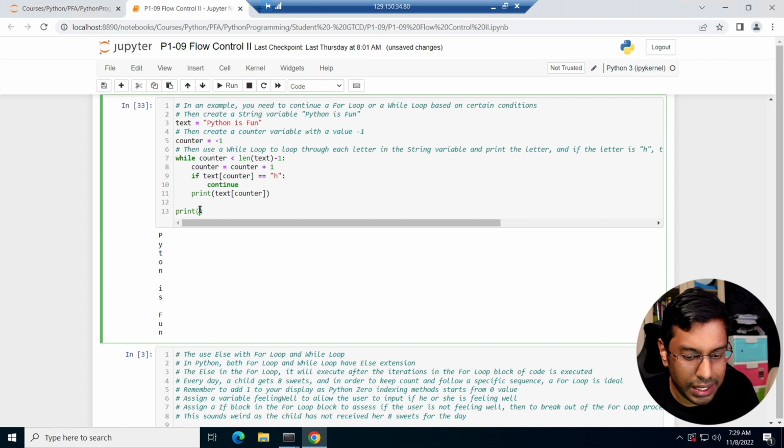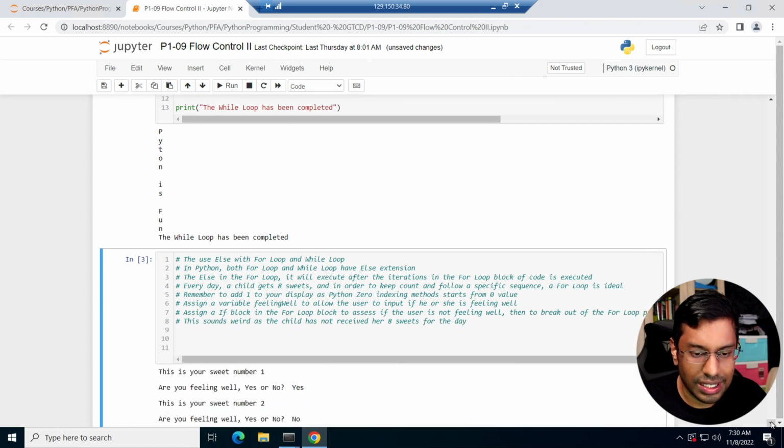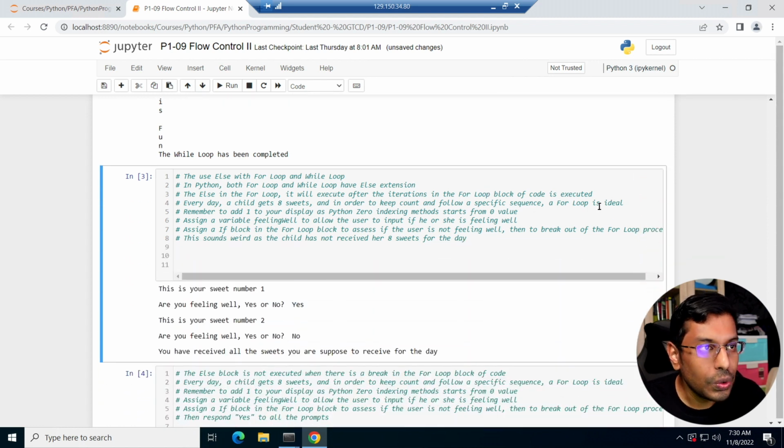Just to be complete, I just put in the while loop has been completed, right? Just to be complete. Okay. So that's the difference between continue and break.